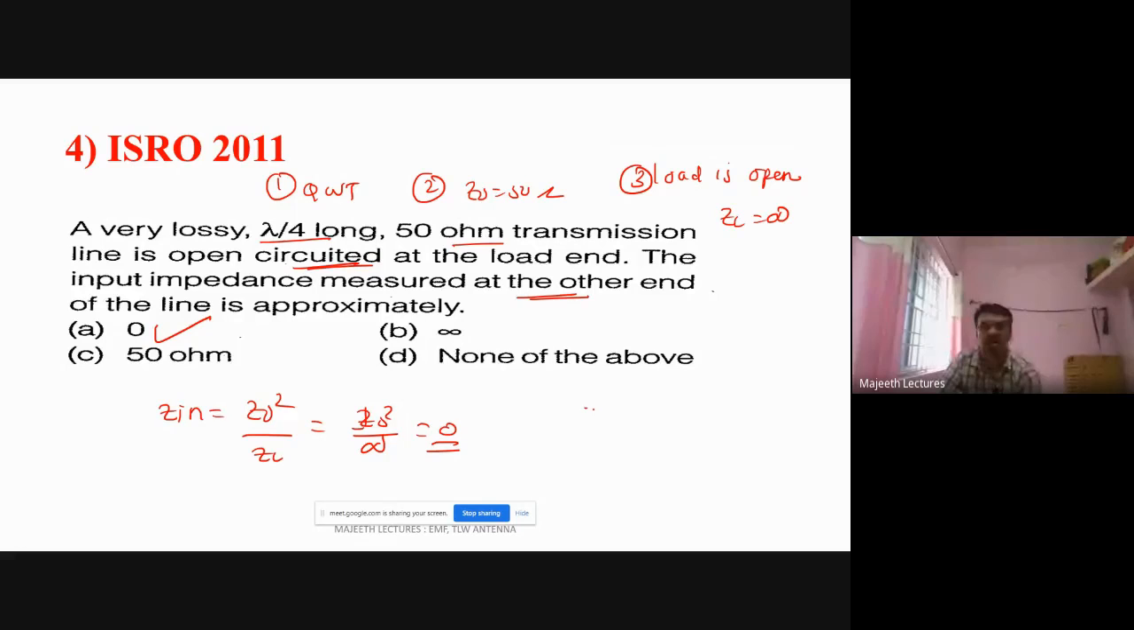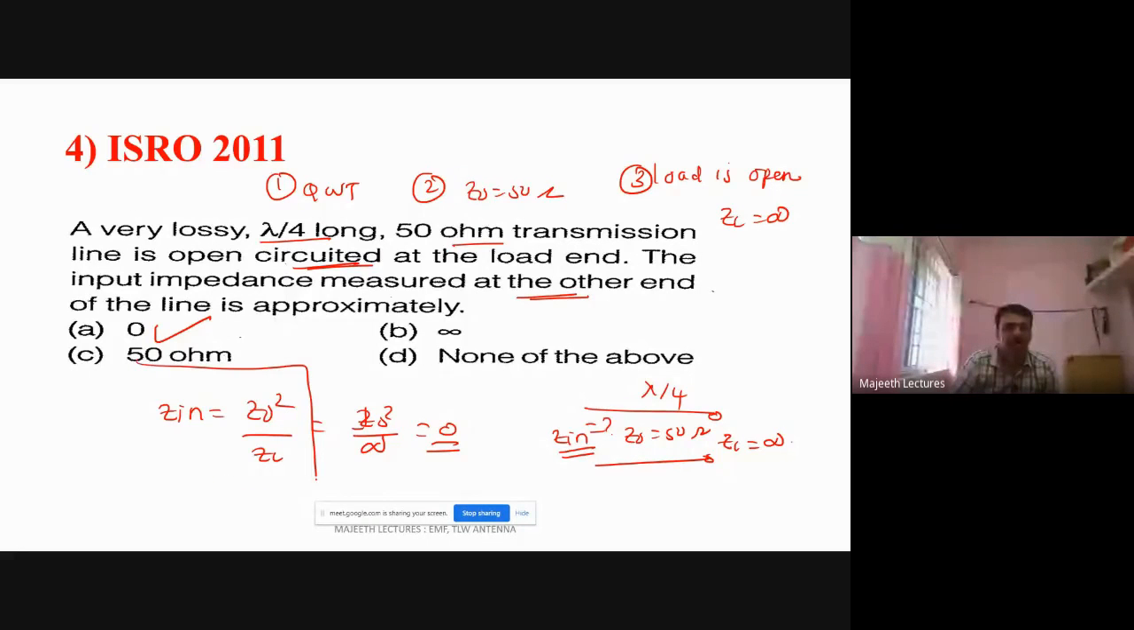So how can you remember? You see the length is lambda by 4. The characteristic impedance is 50 ohm. The load is open. So this is load open. What is the other end? Other end is nothing but input end, right? So Zin they asked. So Zin is equal to Z0 squared by ZL. So this equation you always remember, right? Okay.